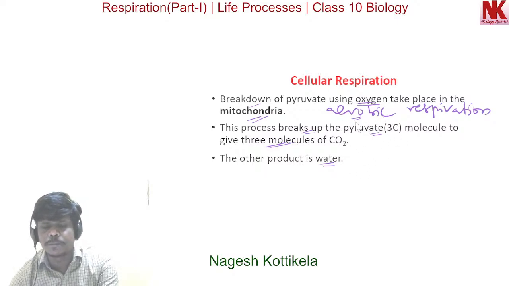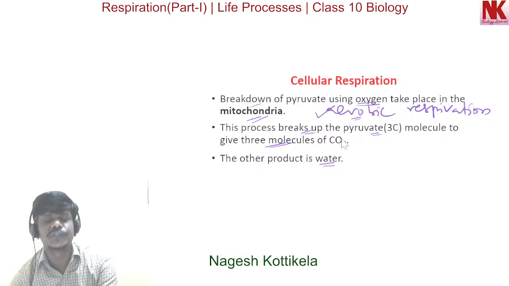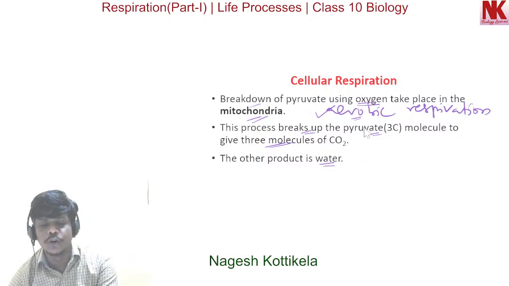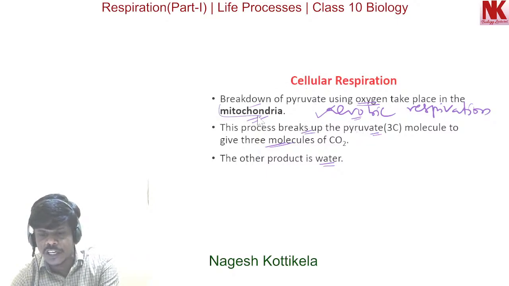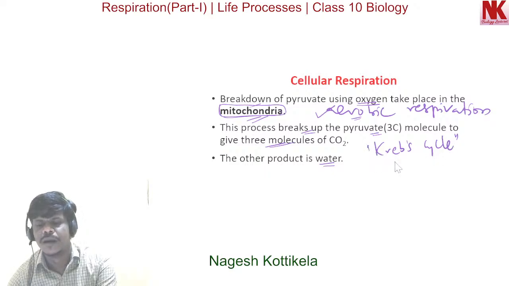Since this process takes place in the presence of oxygen, this is aerobic respiration. Here comparatively more energy is released. When compared with anaerobic respiration, more energy is released in aerobic respiration. One more important aspect is that this takes place in mitochondria. One of the important phenomena, a cyclic process called the Krebs cycle, occurs in mitochondria.